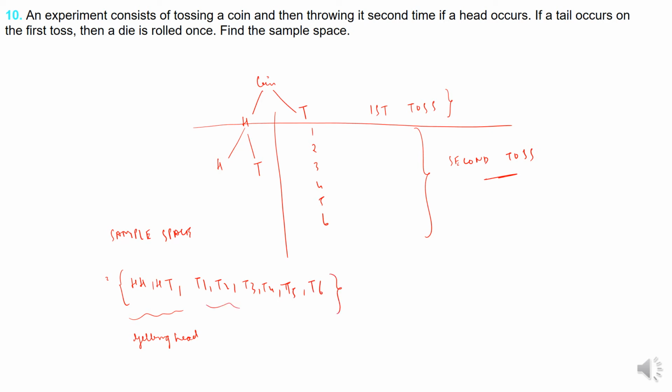This is for tail in the first toss. This is getting head, and this is tail in the first toss. I hope the answer is clear now. This is very simple, right? Head head, head tail, tail 1, tail 2, tail 3, tail 4, tail 5, tail 6.